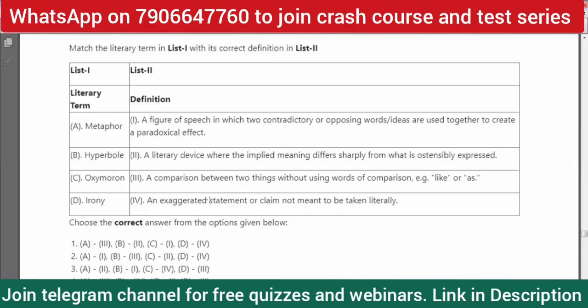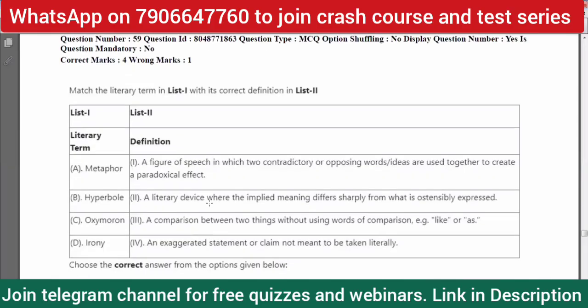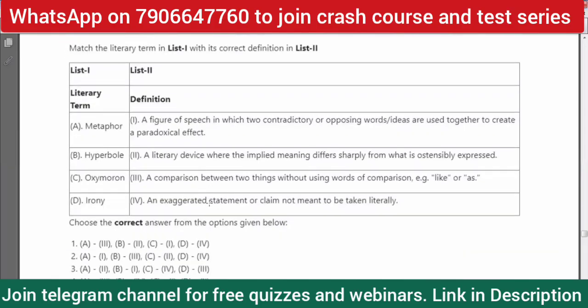If you're confused about that question, you can come to this question, get these answers, and go back to that one. These are some tricky questions. All the literary terms are again from the rhetoric part, that is, figures of speech.